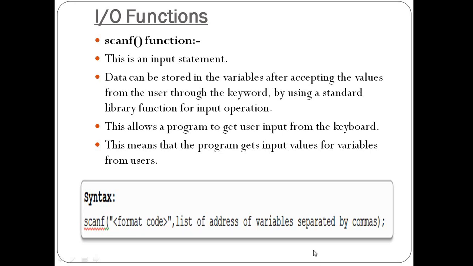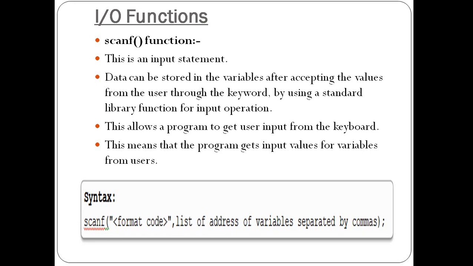And after the format code comes the list of addresses of variables separated by commas. Give the names of the variables, separated by commas, because those particular variables can hold the value. In scanf statements, when we provide the list of variables, they hold only the input values, not the result.